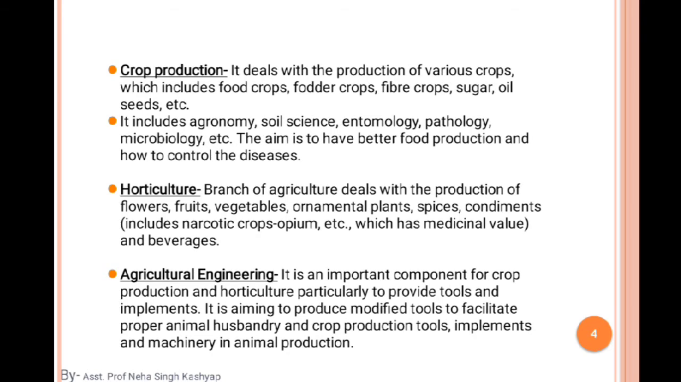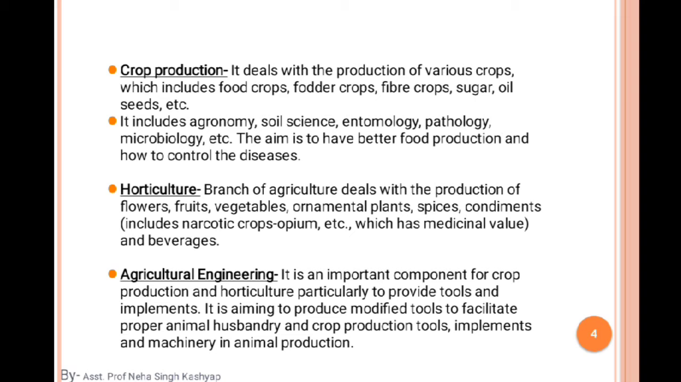Well, there are different kinds of branches of agriculture. We take the first one, which is crop production. Crop production deals with the production of various crops, which includes food crops, fodder crops, fiber crops, sugar crops, oil seeds, etc.